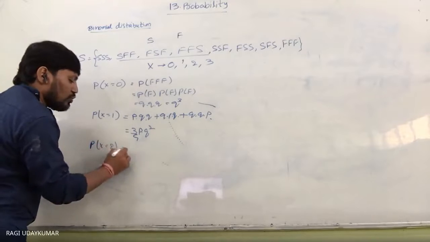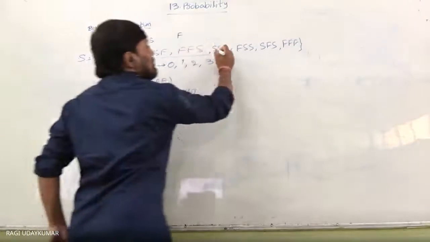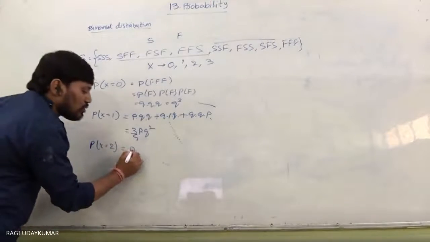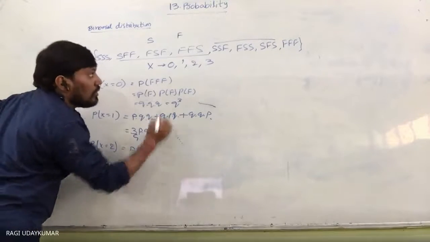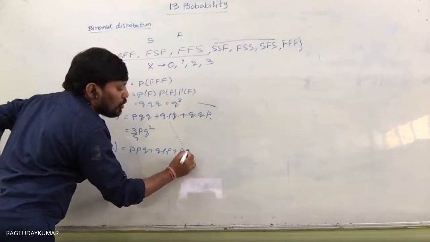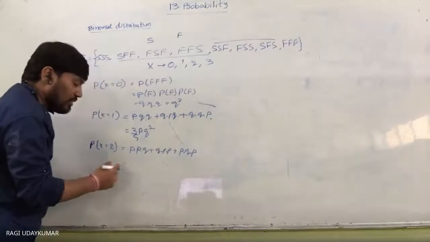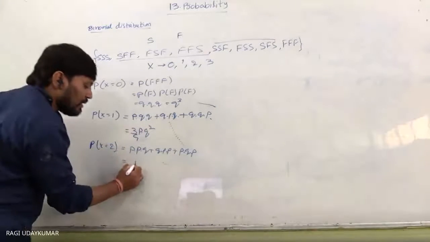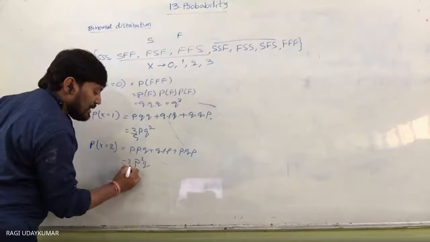Probability of x equal to 2 considers these three cases: PPQ, QPP, PQP. So P two times and one time Q, which is P square Q, three times.